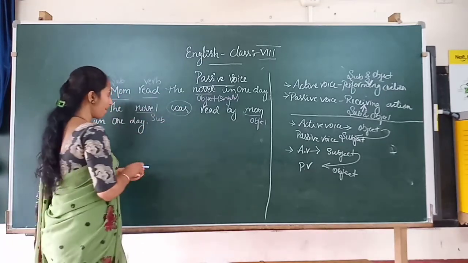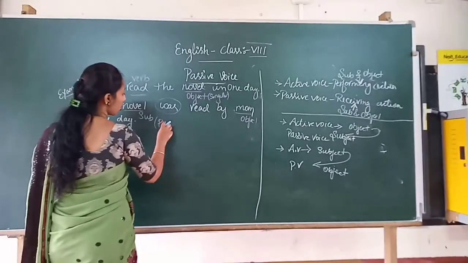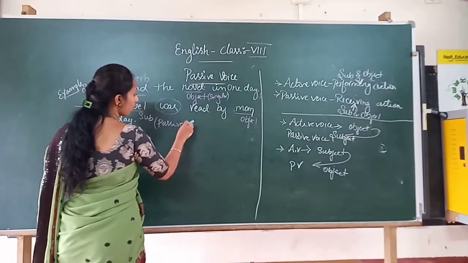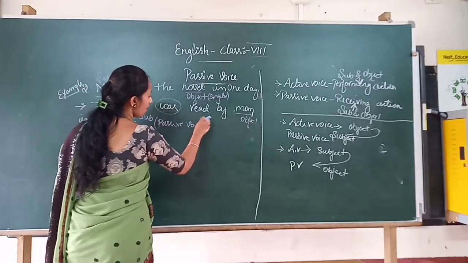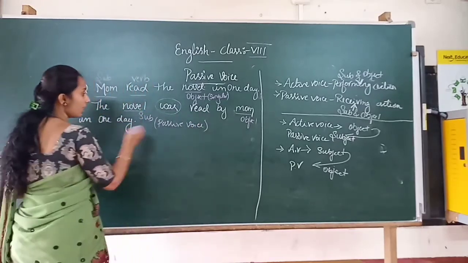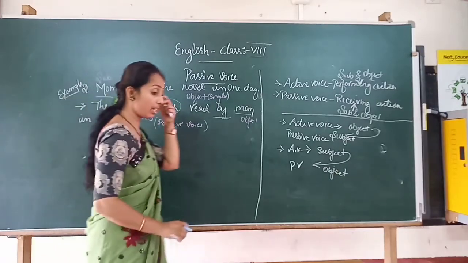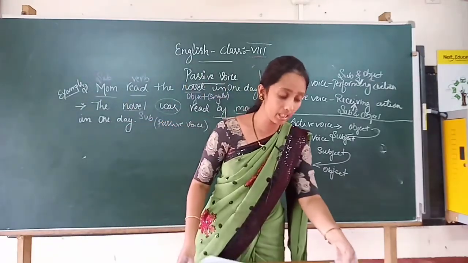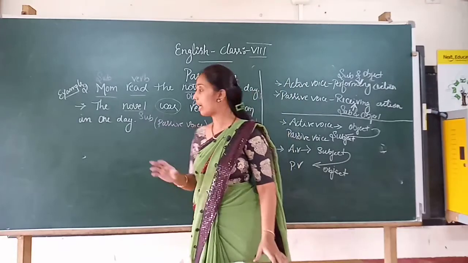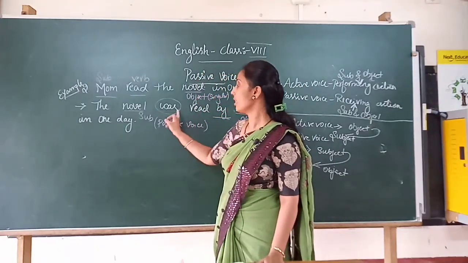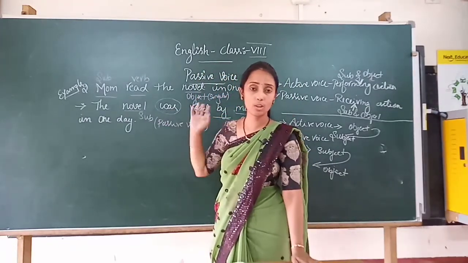So, this is a passive voice sentence. Our questions will come in active voice and you have to turn them to passive voice by using by, and see whether the sentence was in present tense, past tense, or present continuous tense. Depending upon that you have to use the tense or be, that you have to know how to change.